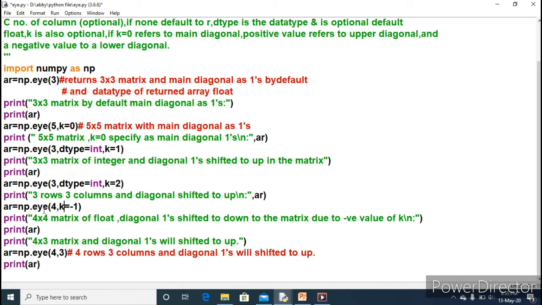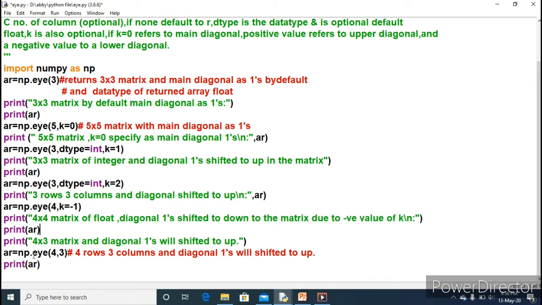And here the next eye function will receive 4 as the row and k equal to -1. Just look at here, when the k value is negative, it means the lower diagonal. That means the ones will be shifted down in the matrix due to the negative value of k. Because a negative value is specified as k, the main diagonal ones will be shifted down the matrix.